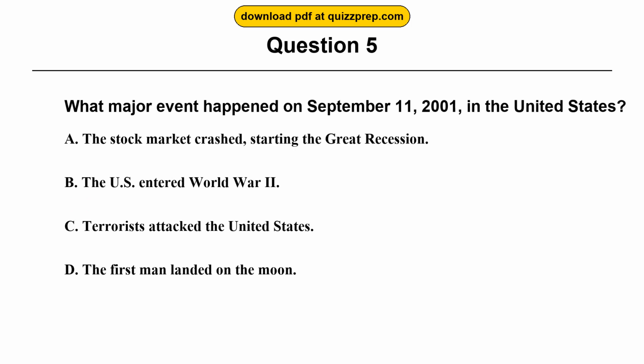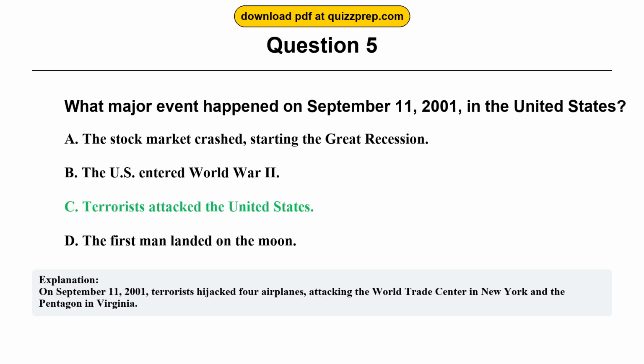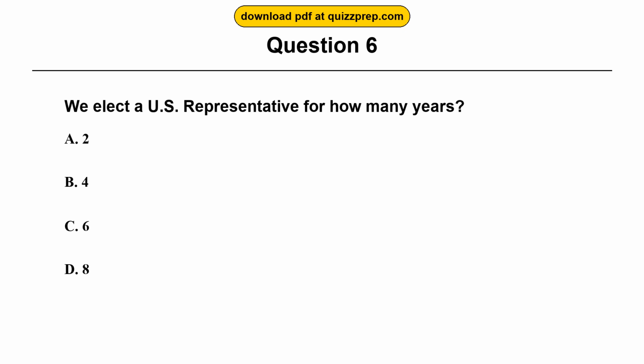Question 5. What major event happened on September 11, 2001, in the United States? Option A. The stock market crashed, starting the Great Recession. Option B. The U.S. entered World War II. Option C. Terrorists attacked the United States. Option D. The first man landed on the moon. The correct answer is option C. Terrorists attacked the United States. On September 11, 2001, terrorists hijacked 4 airplanes, attacking the World Trade Center in New York and the Pentagon in Virginia.